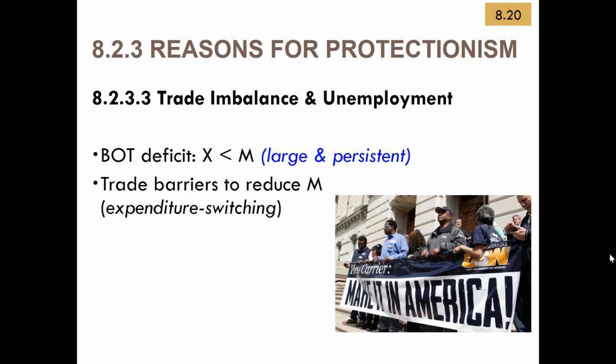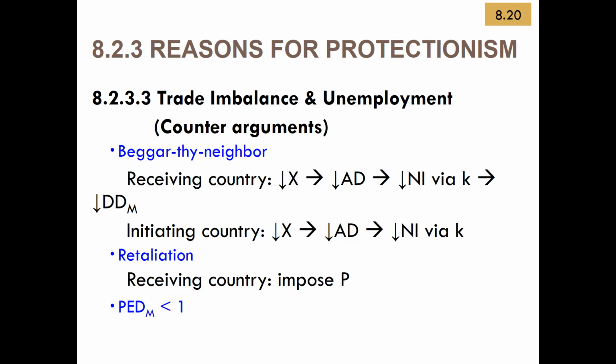So this will help to correct the balance of trade deficit. Therefore, by switching to domestic consumption, C may rise, and national income will increase via the multiplier effect. That's the key. The cyclical unemployment will also go down.